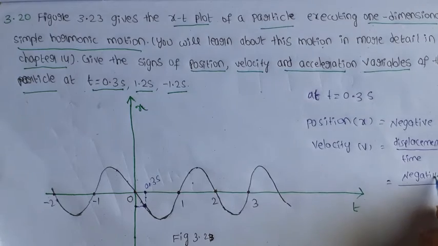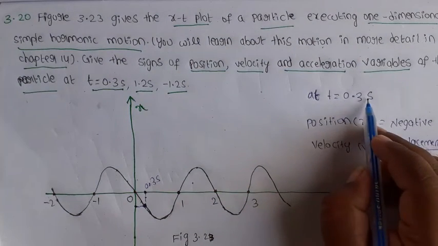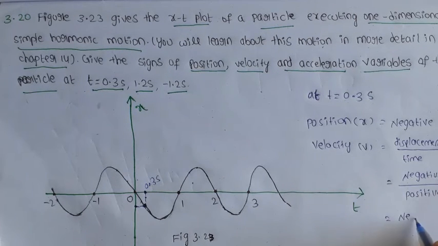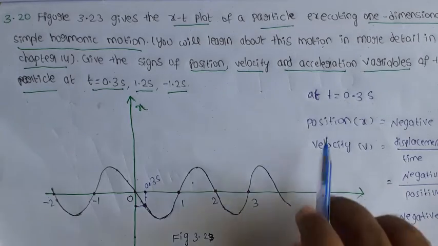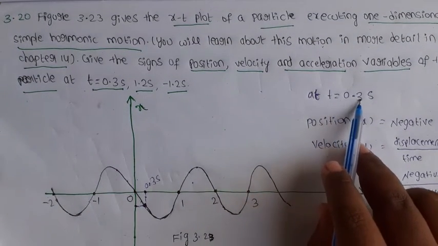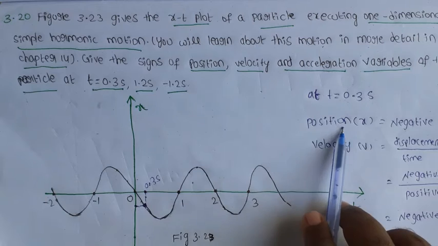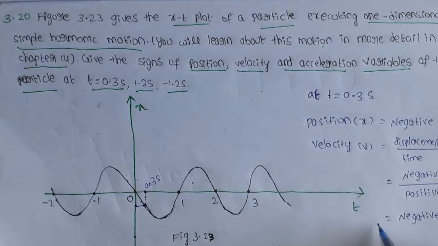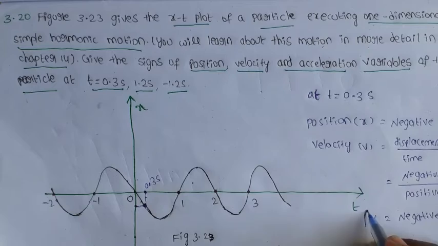What about the time? Time is 0.3 second, so that is a positive value. So velocity is negative. So at time 0.3 second, position is negative, velocity is also negative.